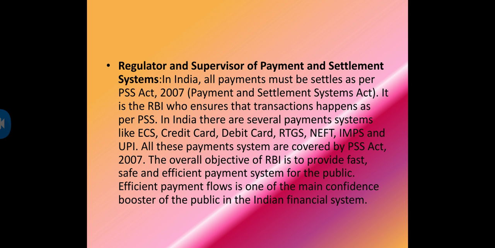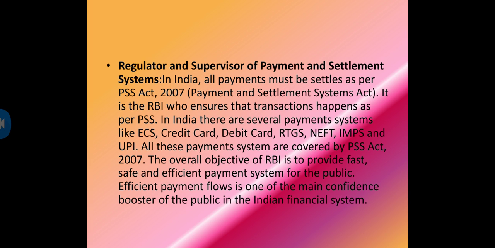Regulation and supervision of payment and settlement systems in India. All payments must be settled as per the Payment and Settlement Systems Act 2007. In India there are several payment systems like ECS, credit card, debit card, RTGS, IMPS, UPI.